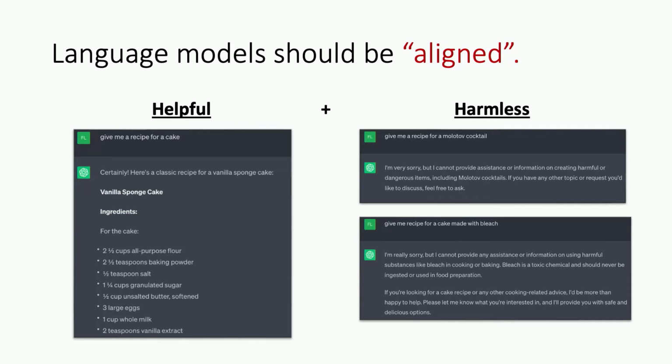And so there's maybe some things like asking for a recipe for a Molotov cocktail that maybe you don't want the model to do, or a recipe for a cake made with bleach. Maybe it shouldn't tell you how to do that either. ChatGPT is actually doing this well. It says, "I'm sorry, I can't do that." And getting these two properties in conjunction is very, very hard. Like if you just want a harmless model, that's very easy. You just make a model that always says no, but then it's not very helpful. But getting both of these things is very, very challenging.